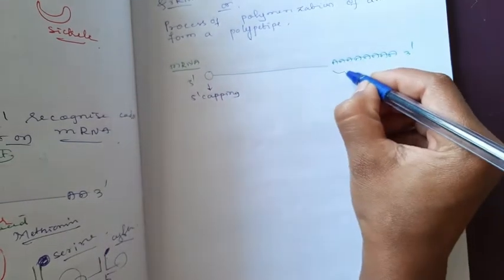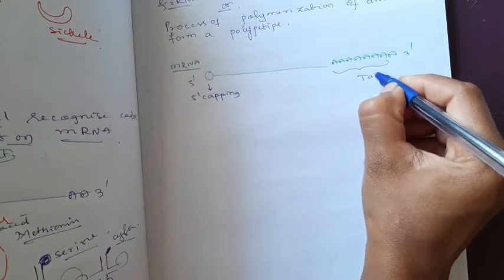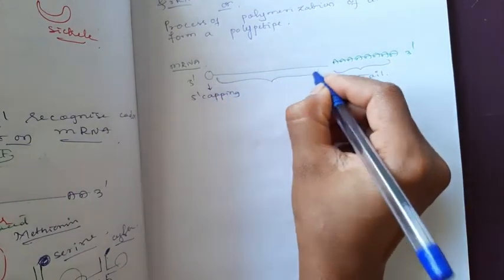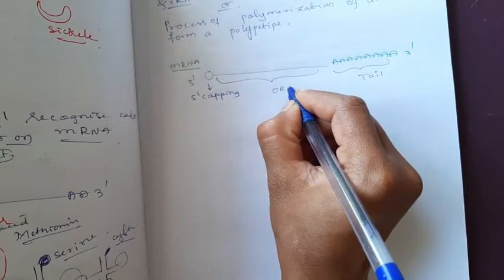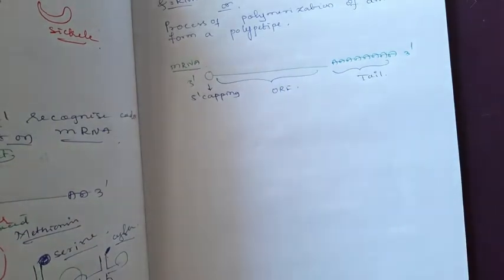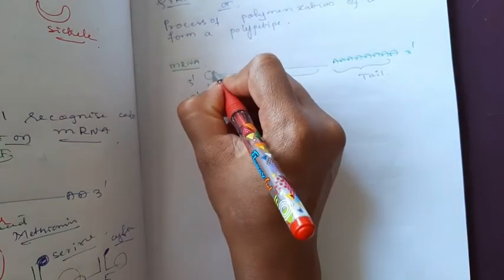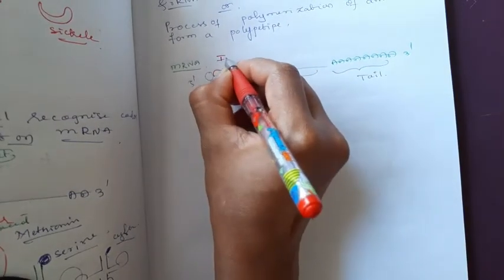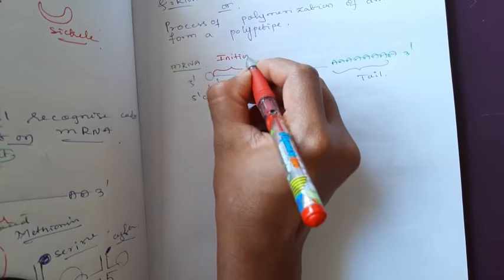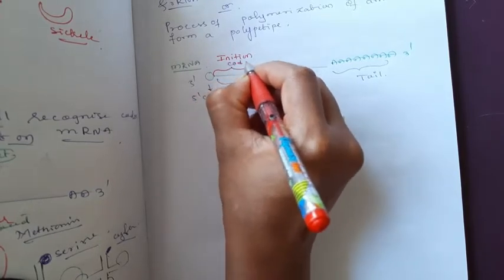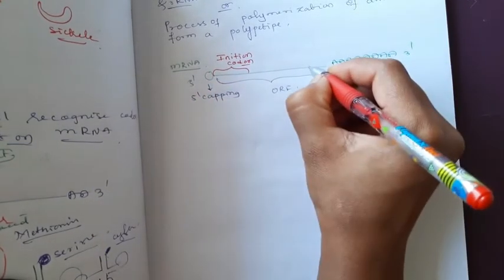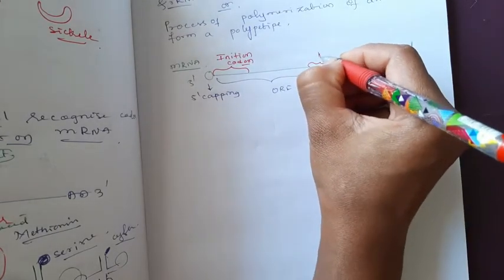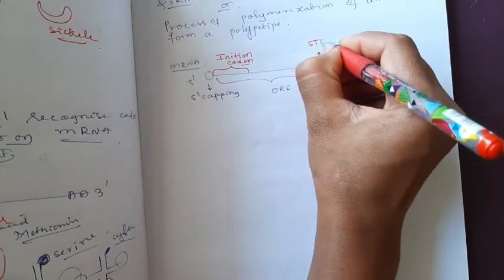This is the tail region. This one is known as the open reading frame, and in that open reading frame there are some sequences having the initiation codon, and lastly some sequences having the stop codons.